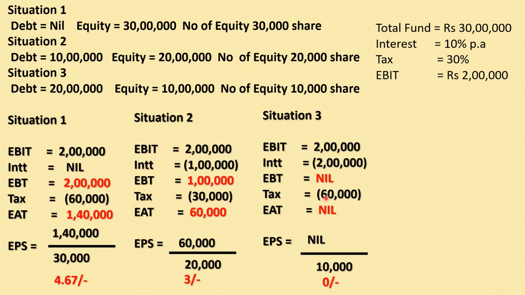So here we can see, in the case of unfavorable financial leverage, if more and more money is raised by the issue of debentures, the happiness or the objectives of financial management will fall down. Earning per share will decrease. So it is advisable that more money should be raised by the issue of equity shares.